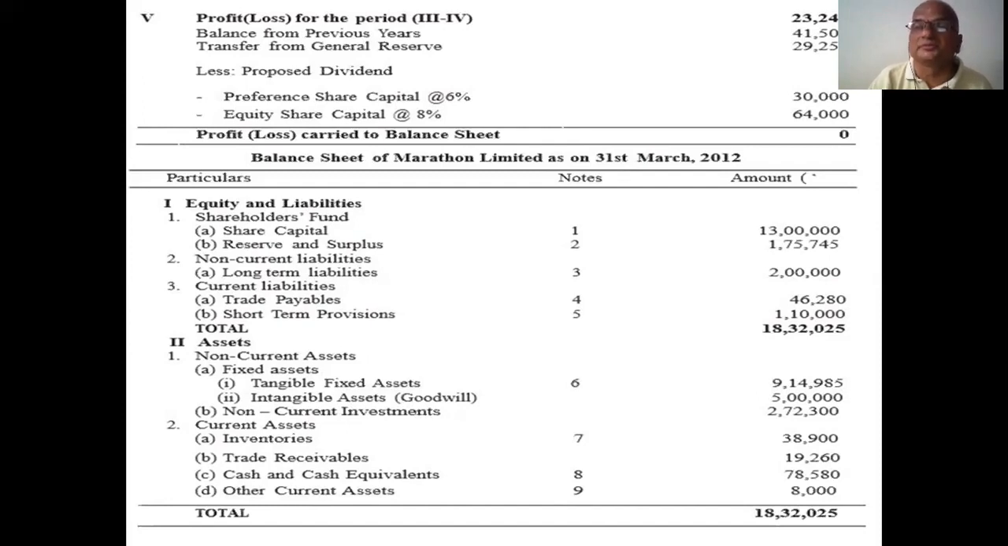Of course, I know it is a little bit difficult, but you must learn company final accounts also. You must learn company final accounts also. So it is a lengthy problem, the preparation of the balance sheet. Okay, I will repeat once again.